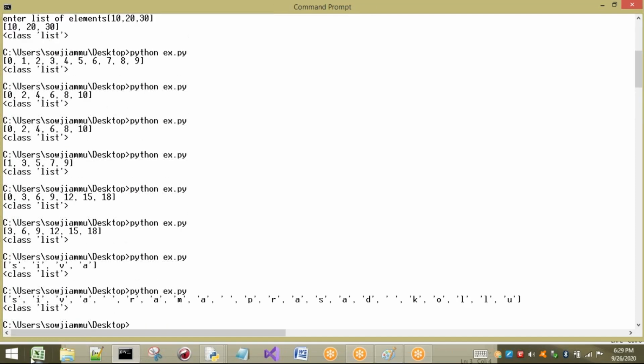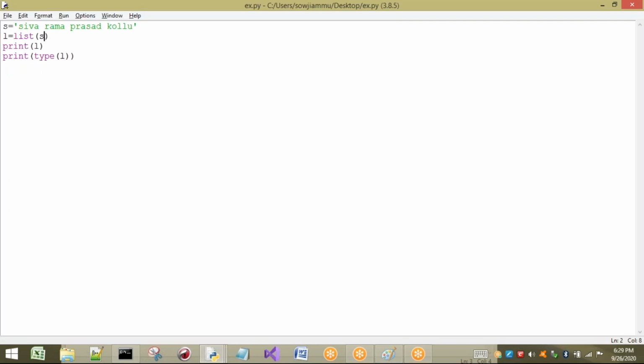So you can observe this one. In this way, the space is also separated. It is also a string. Oh, sorry, one character. So it is separated here. But now what do I want to do? I want the string to be separated based on the words. That means Shiva has to print once, Rama, and so on.